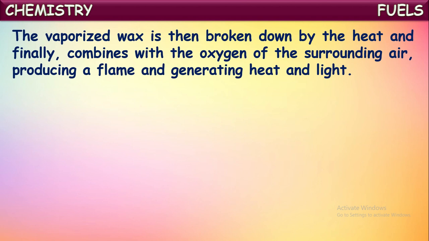The wax around the wick melts and rises up into the wick, and because of the heat, the liquefied wax vaporizes and breaks down into small parts, and finally combines with oxygen in the surrounding air, and then it starts combustion and gives a flame with light and heat.